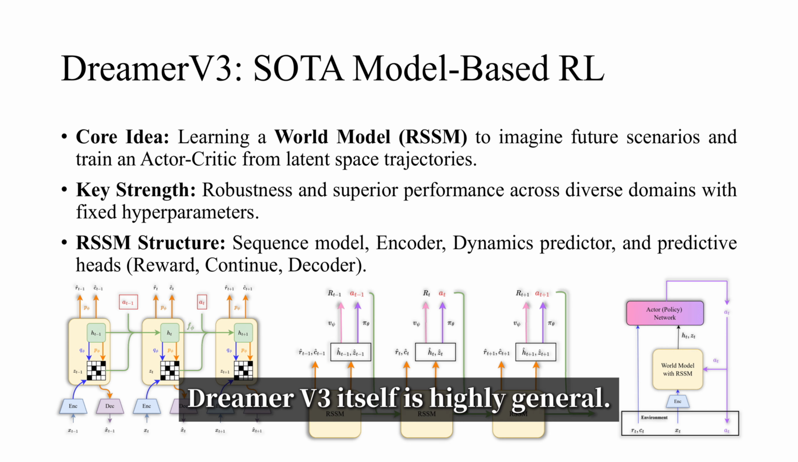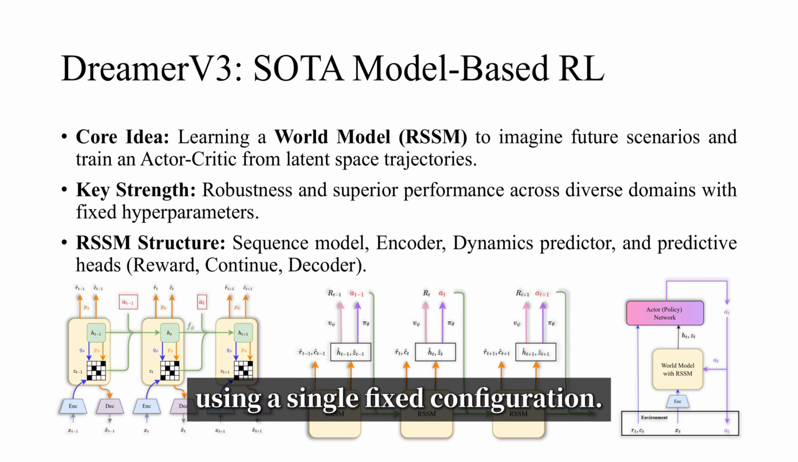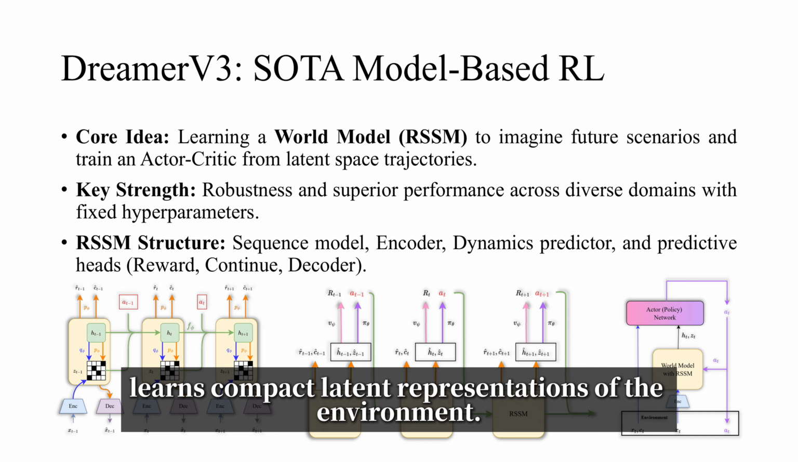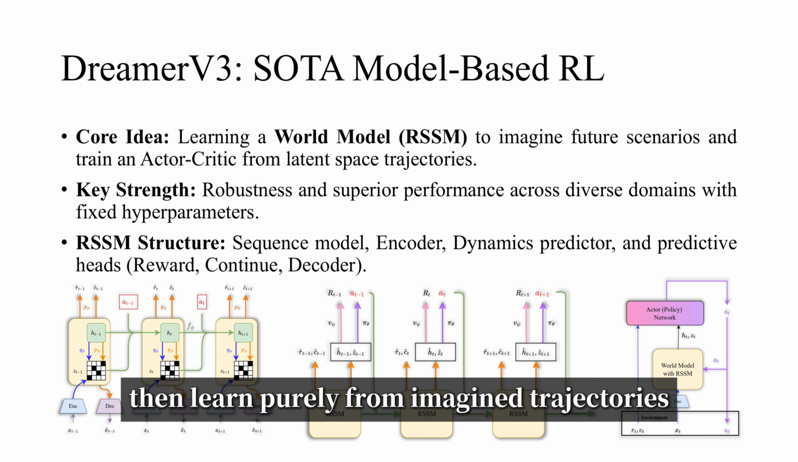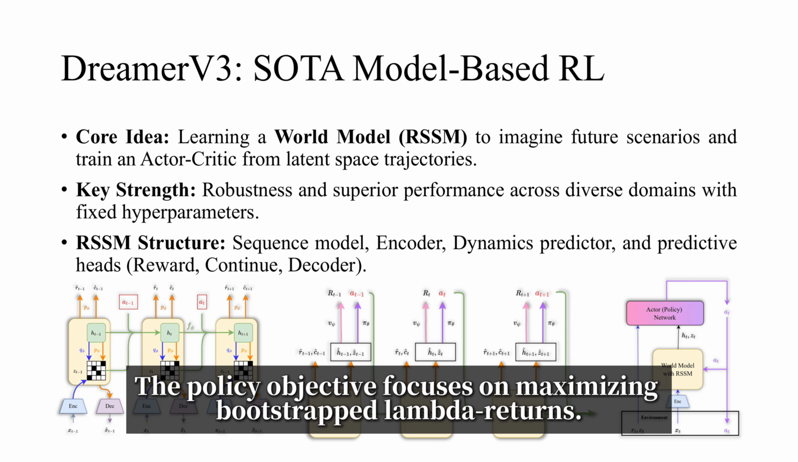DreamerV3 itself is highly general. It performs competitively across over 150 diverse tasks using a single fixed configuration. Its core component, the recurrent state space model, or RSSM, learns compact latent representations of the environment. The actor and critic networks then learn purely from imagined trajectories within this latent space. The policy objective focuses on maximizing bootstrapped lambda returns.